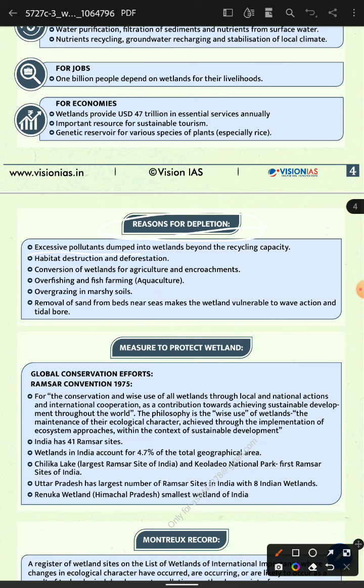Pollutant dumping and the wetland beyond the capacity, habitat destruction, deforestation and conservation of wetland agriculture, overseeding of fish farming, aquaculture, overgrazing, marshy reform of the wetland, and other terms. The measurement of the protection of wetland, because there is protection to be given, so what can the government give?